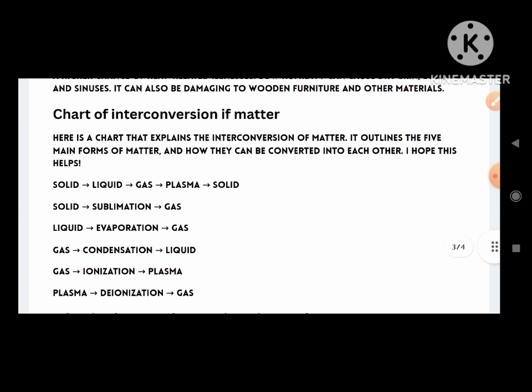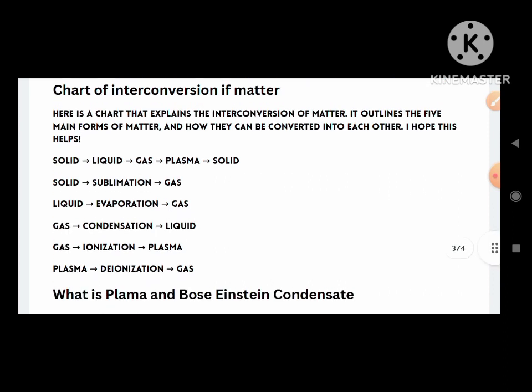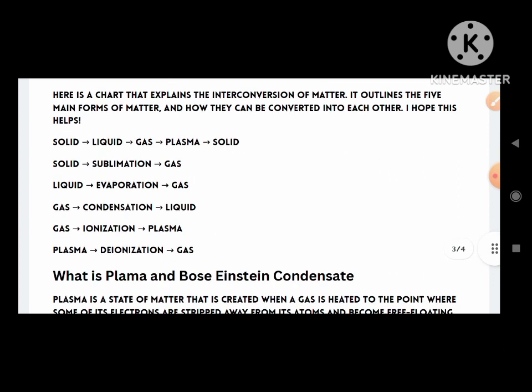So let's now see the chart of interconversion in matter. Here is a chart that explains the interconversion of matter. It outlines the 5 main forms of matter that are solid, liquid, gas, plasma, and Bose-Einstein condensate. How they can be converted into each other? I hope this helps.